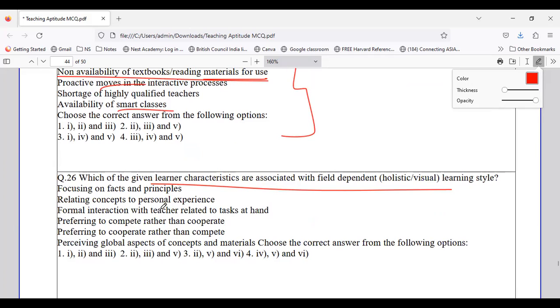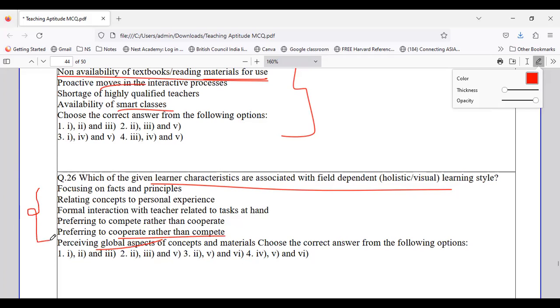Holistic, it means which includes everything. So whether it is focusing on facts and principles, relating concepts to personal experience, formal interaction with teacher related to tasks, preferring to cooperate rather than to compete, or global aspects related to concepts and material.